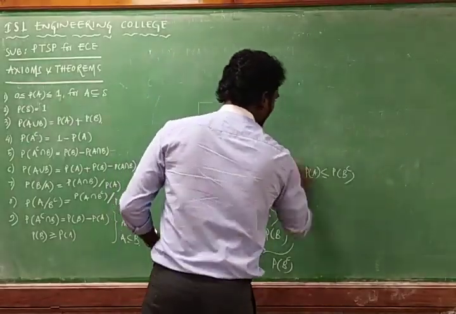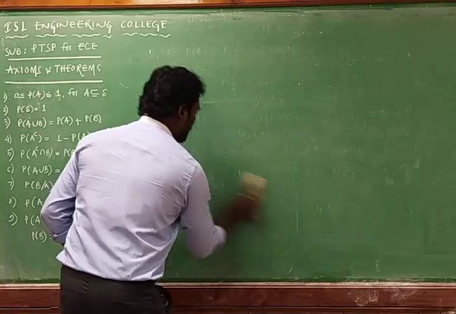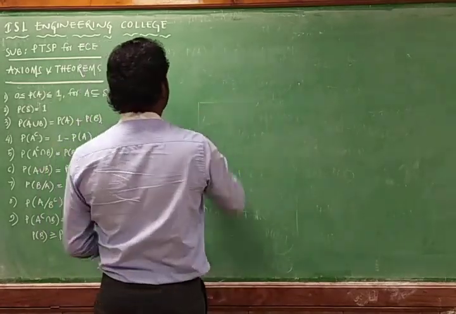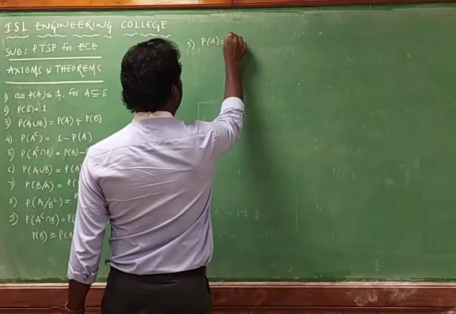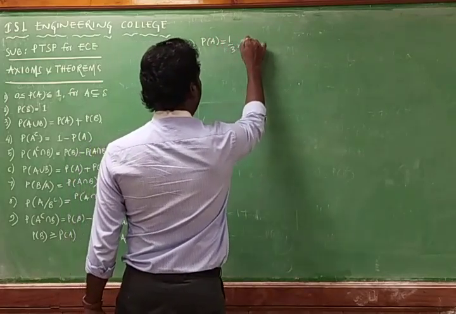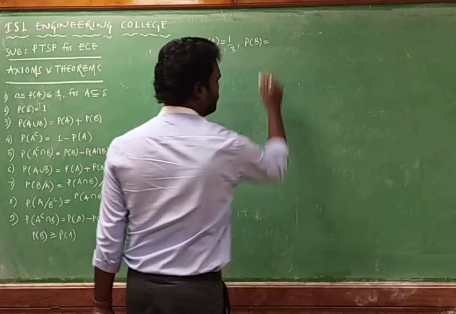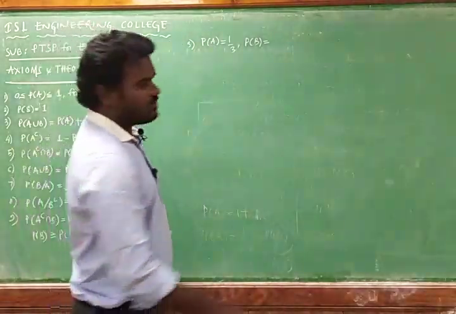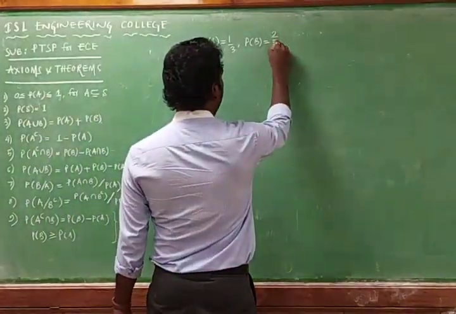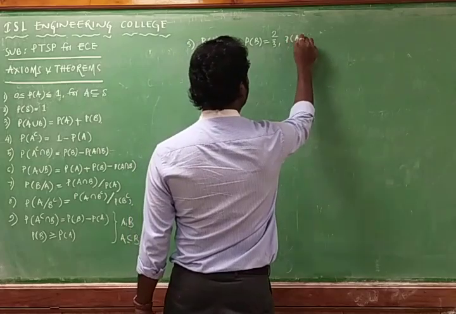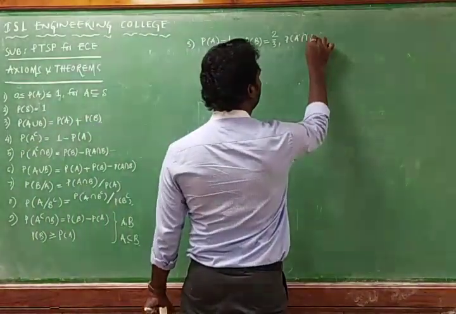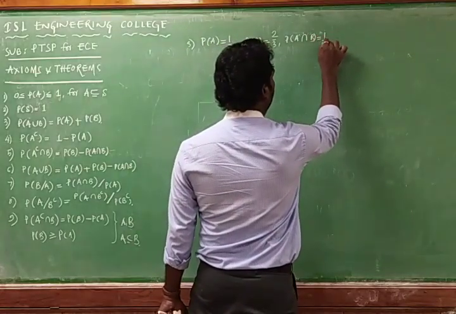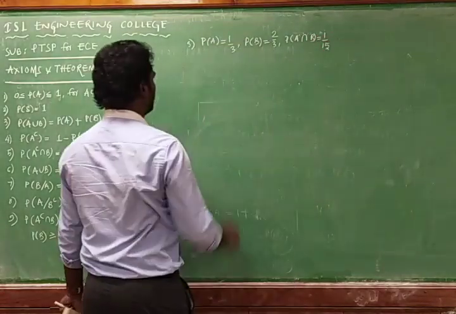We should solve this problem. First, the third problem I am solving. If probability of A is equal to 1 by 3, probability of B is equal to 2 by 3, probability of A intersection B is equal to 1 by 15, then what will be the answers for the given question?